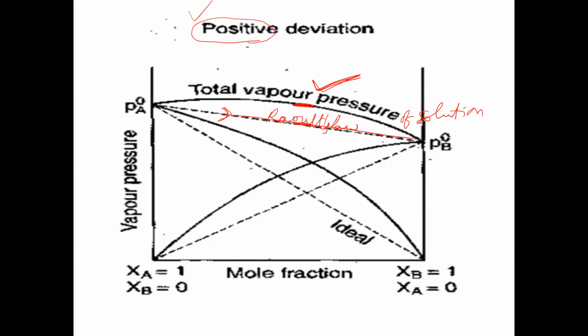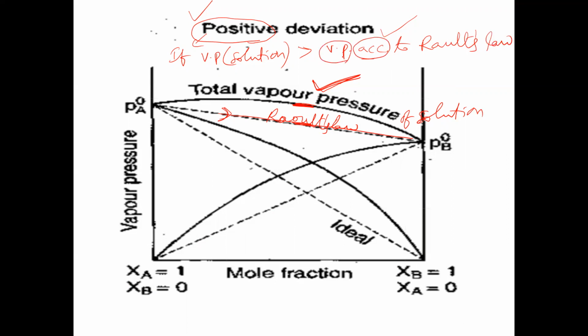If the total vapor pressure is greater than the total vapor pressure expected from Raoult's law, that type of deviation is called what? Positive deviation. So, if the vapor pressure of the solution formed is greater than the vapor pressure according to Raoult's law, that type of deviation is called positive deviation. Keep that condition in mind.